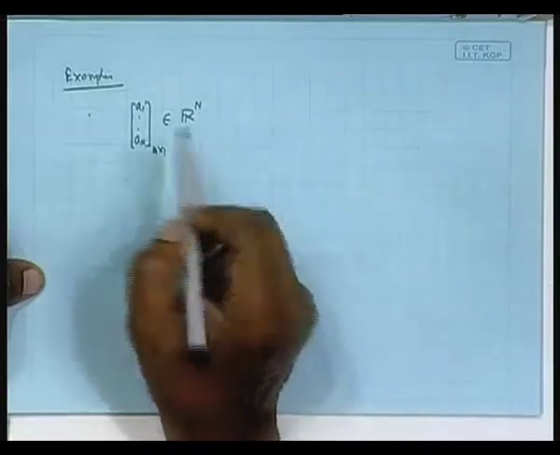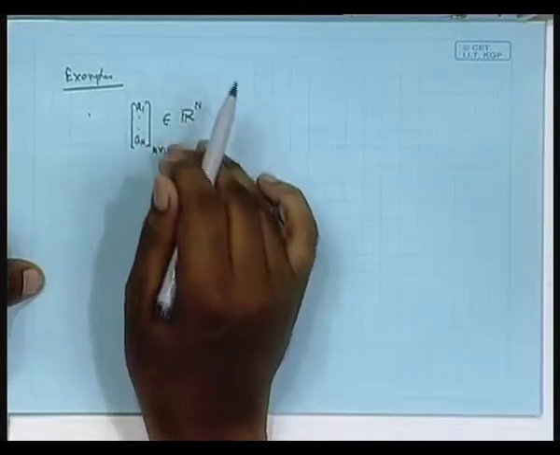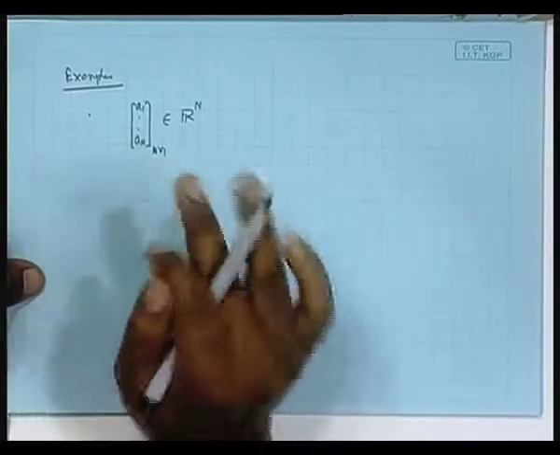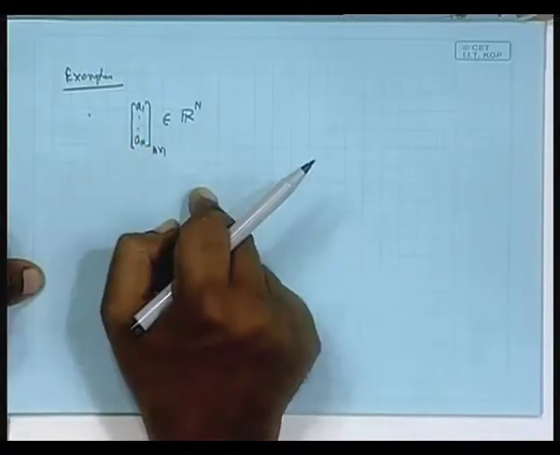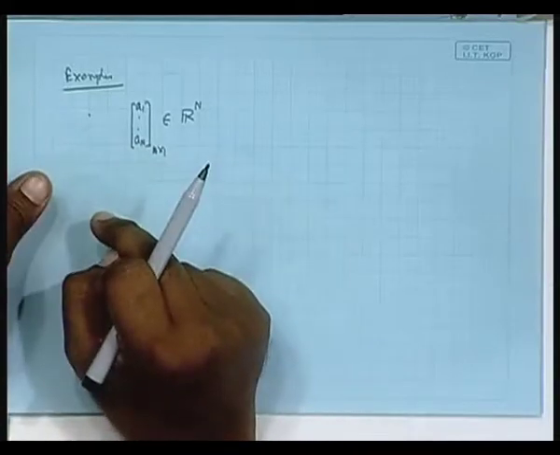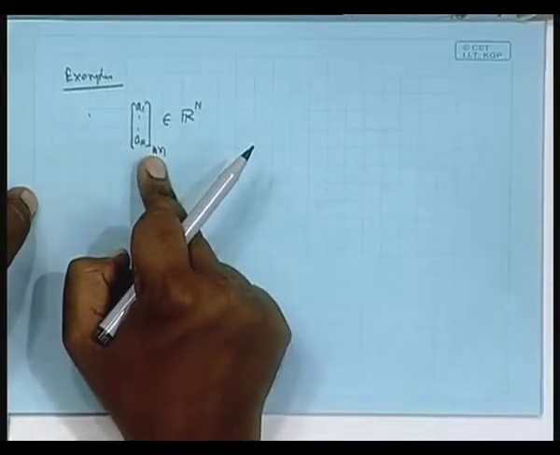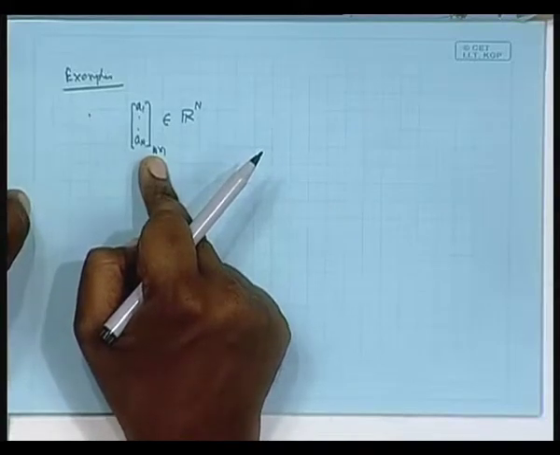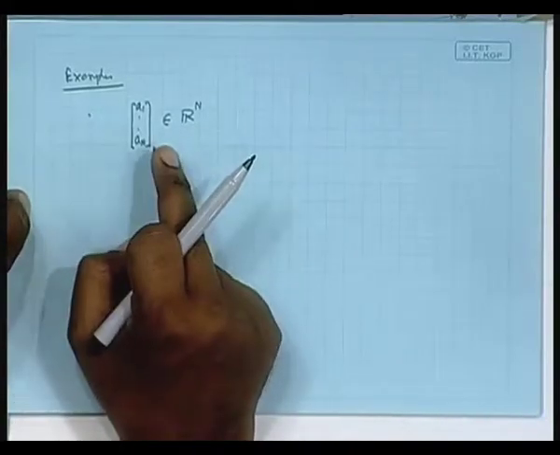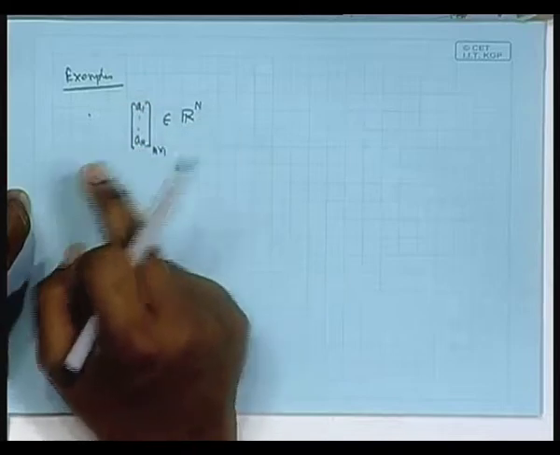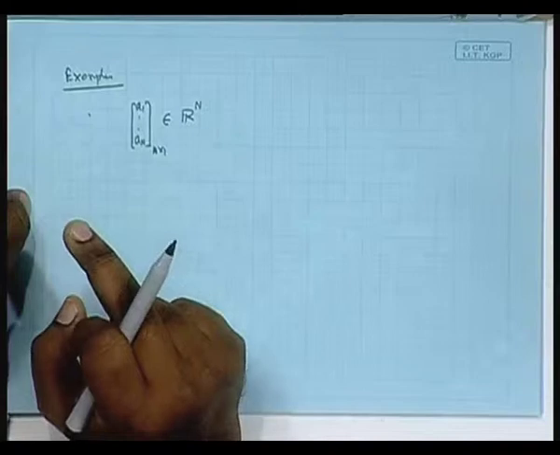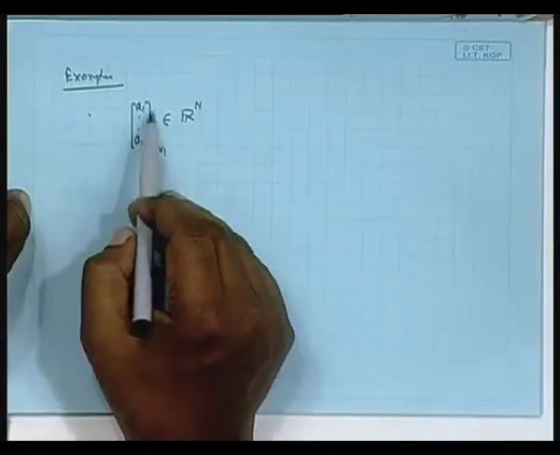Okay. Now, the set of all these, that is Rn actually, is a vector space under the usual notion of vector addition and all that, because if you take one vector and another vector, if you add, you get a vector of the same dimension, isn't it? It does not become n plus 1. So, you remain in the same space. If you take one vector multiplied by a scalar, you still get another vector of the same dimension. So, you remain there. Then there is a 0 vector, meaning all zeros.